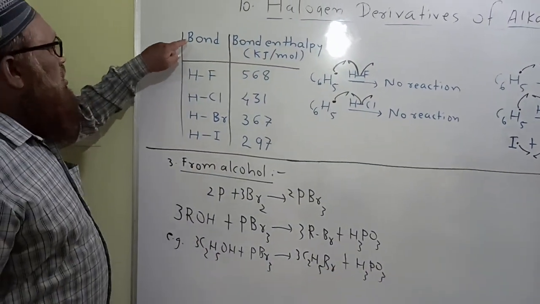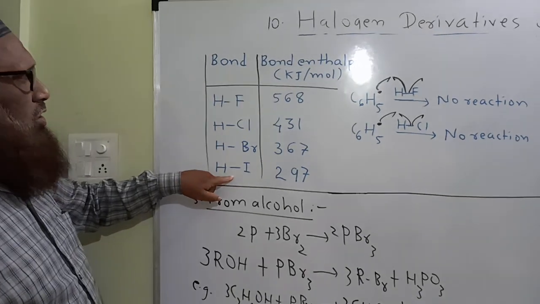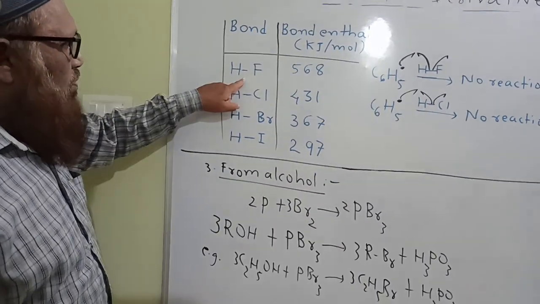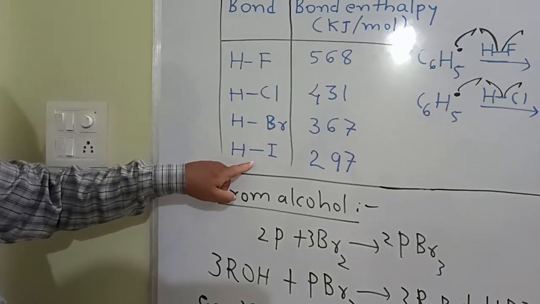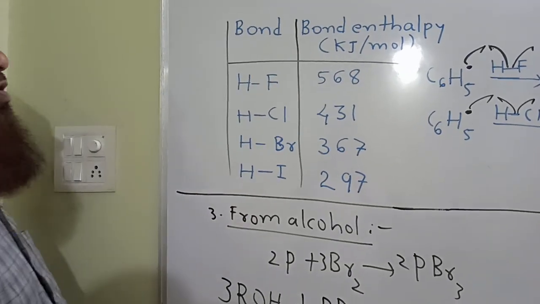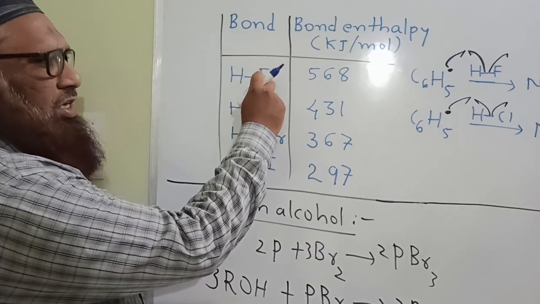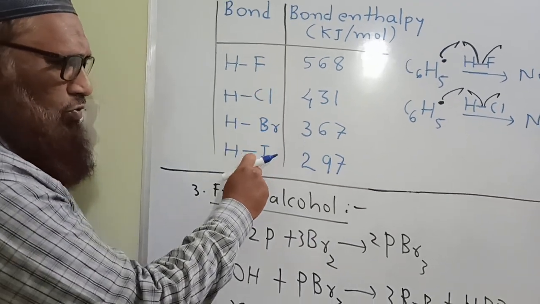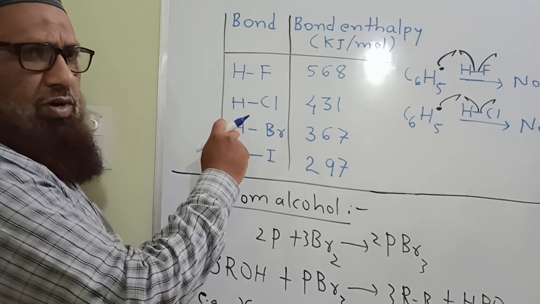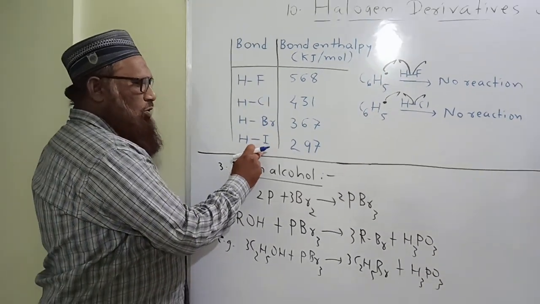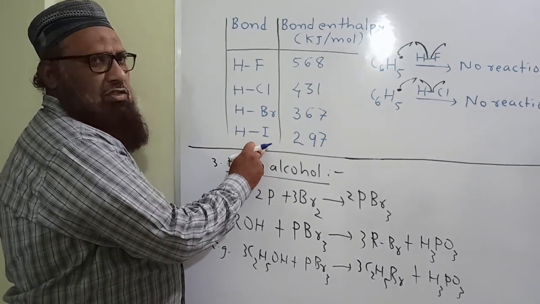Dear students, these are the H-X bonds and their bond enthalpies: the HF bond, HCl, HBr and HI bond. We know that atomic and ionic size increases from top to bottom in a group. Fluorine has a smaller size, iodine has a larger size.